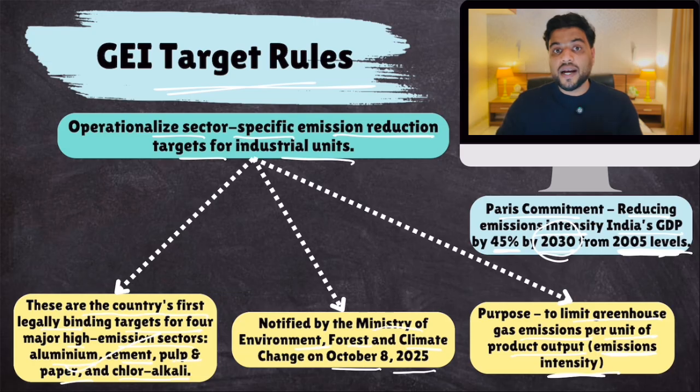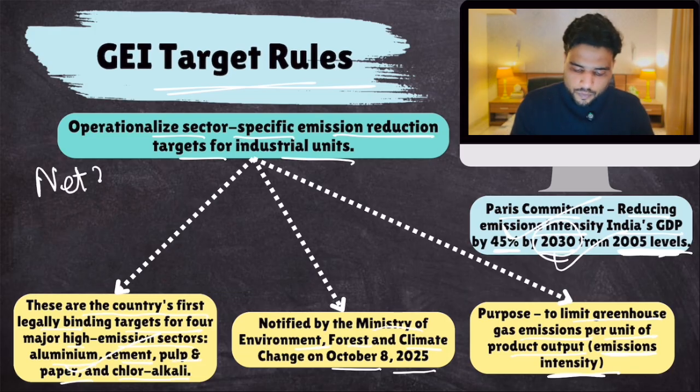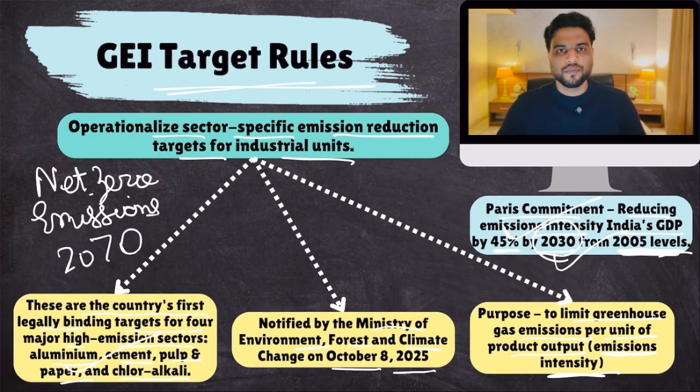Now these legally binding rules would allow India to achieve this target by 2030. At least if it won't allow, then it would be a step in that direction. So this is a good thing. Plus it's also a step in the direction of achieving net zero carbon emissions by 2070. Yes, sure. So it's a good thing.